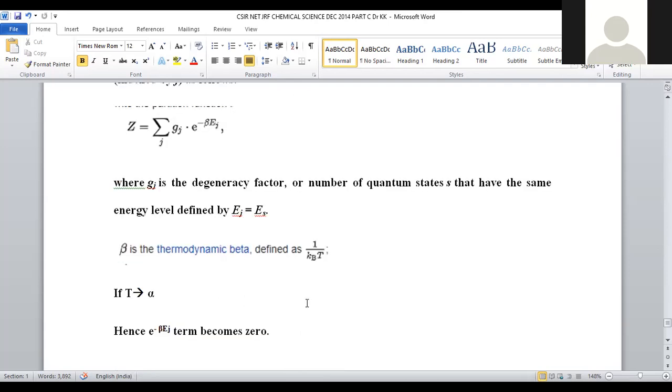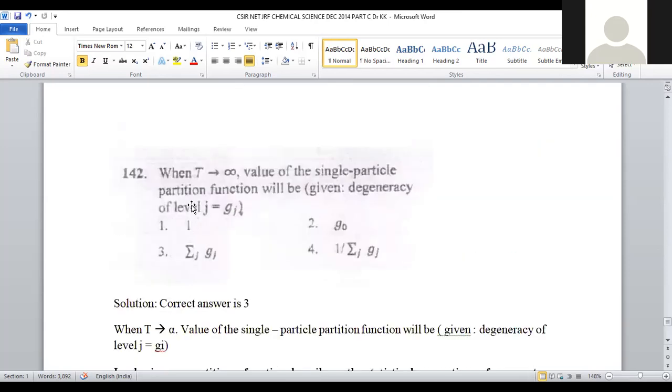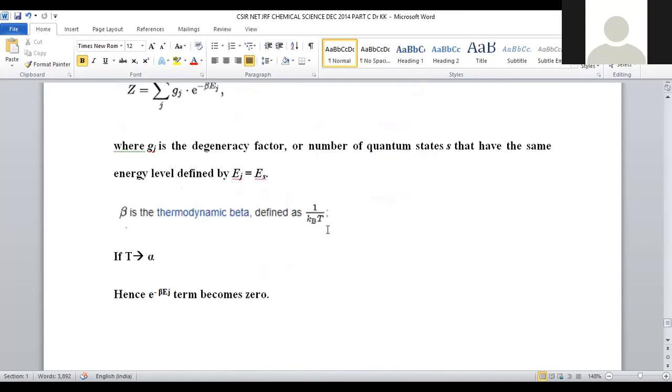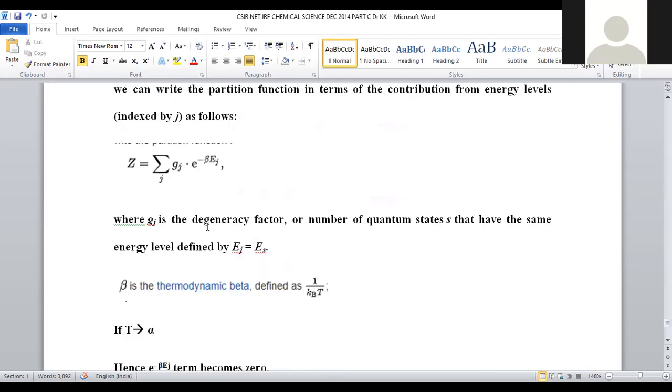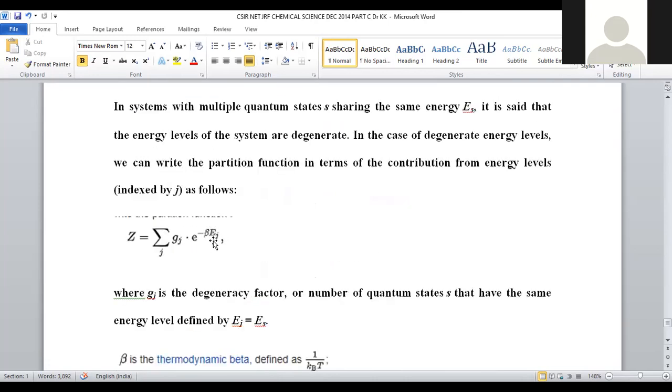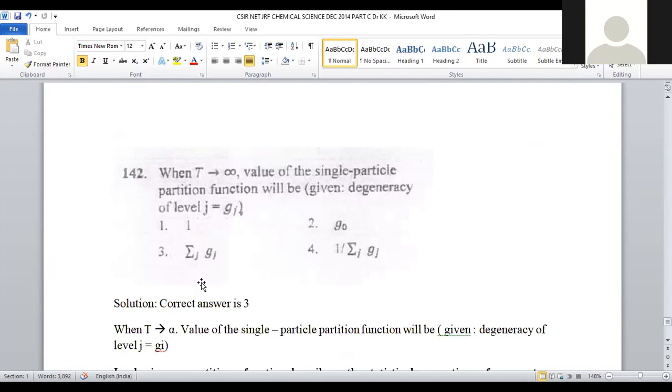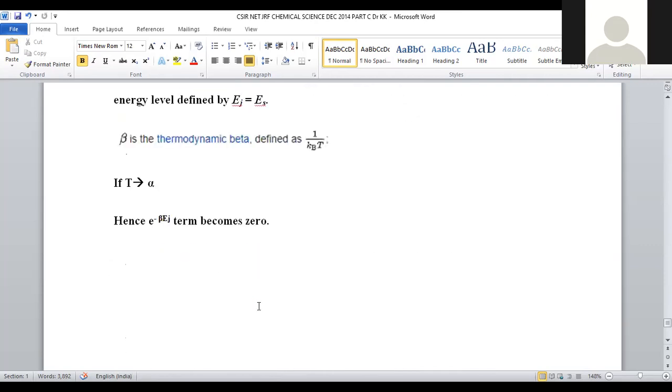If we substitute 1 by kBT in this equation, the problem mentions T tends to infinity. When T tends to infinity, it is in the denominator, so the value 1 by infinity becomes 0. Then the entire e to the power term will become 1. Now the partition function is exactly equal to summation Gj. Summation Gj is provided only in option number 3. For question number 142, option number 3 will be the correct answer.